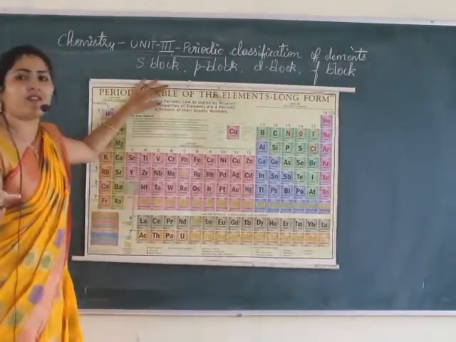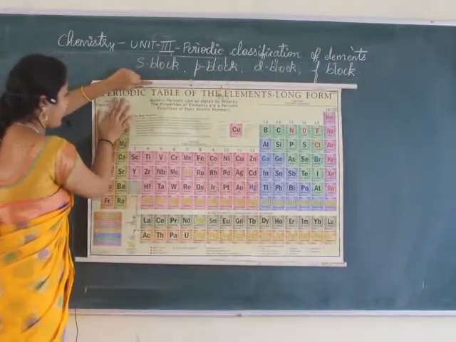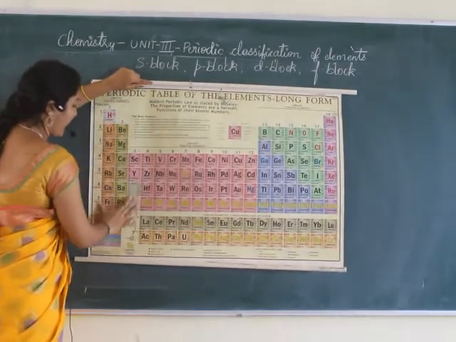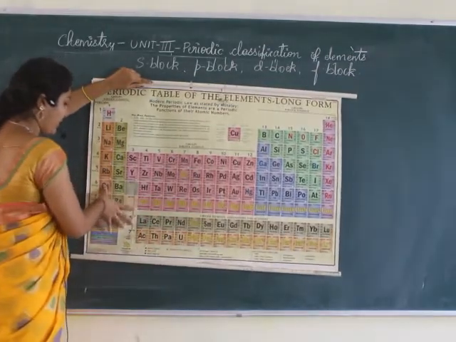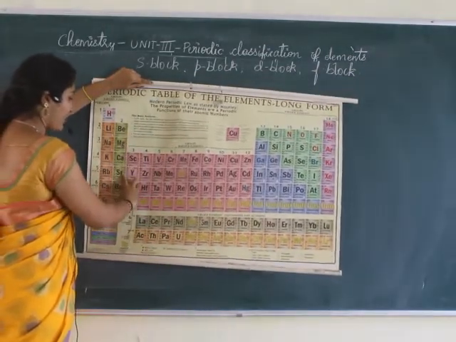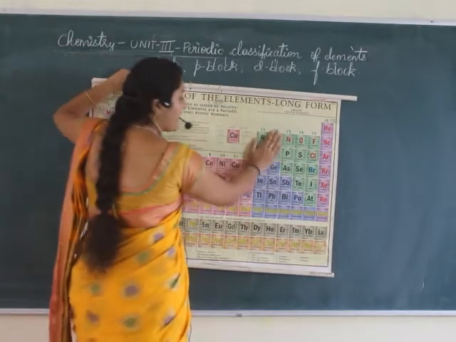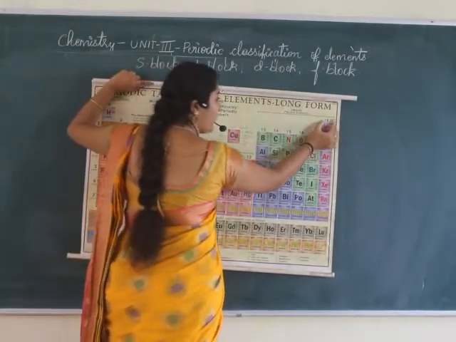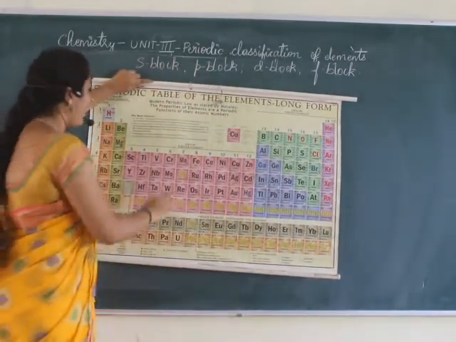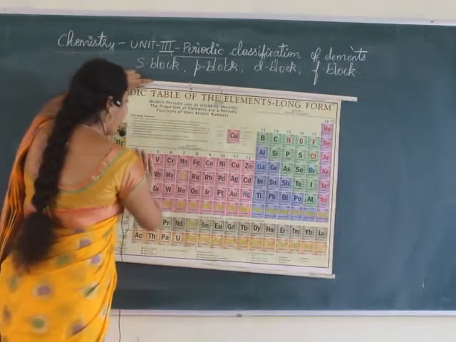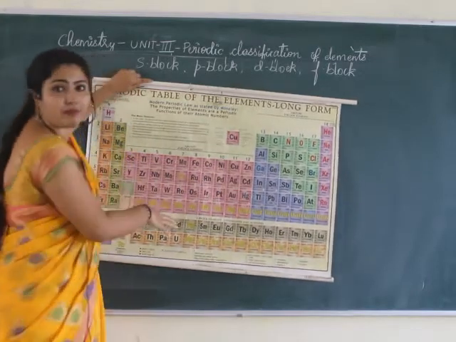Take it as a revision if you have already learnt it. Here you can see group 1 and 2 come under S block elements. Which are they? Hydrogen, lithium, sodium, potassium, rubidium, cesium, francium, then beryllium, magnesium, calcium, strontium, barium, radium. All these are S block elements. On the right hand side you have group 13 to group 18. These elements are called P block elements. Clear? In between we have D block elements, from group 3 to group 12.